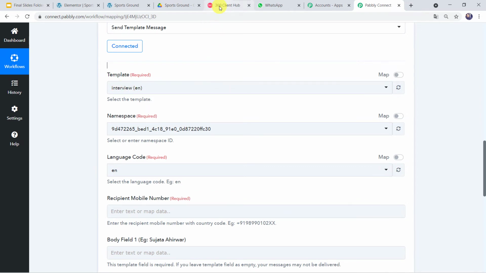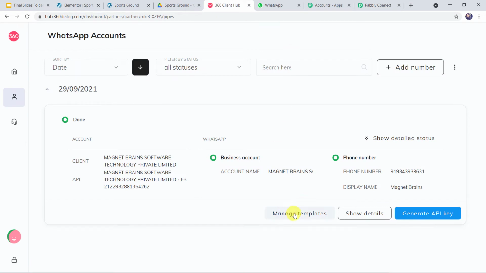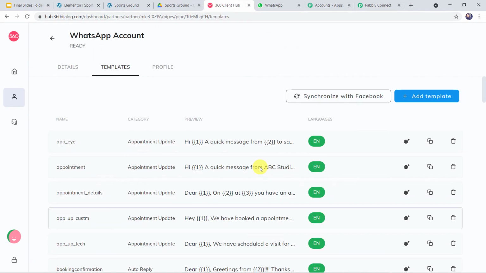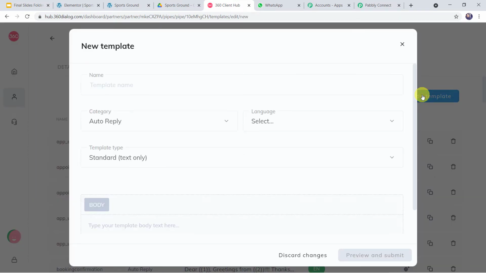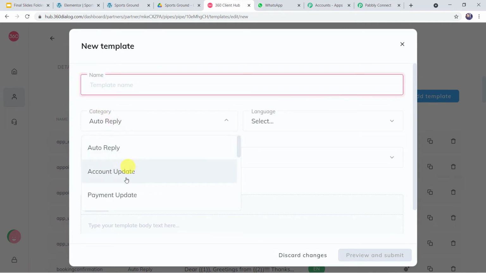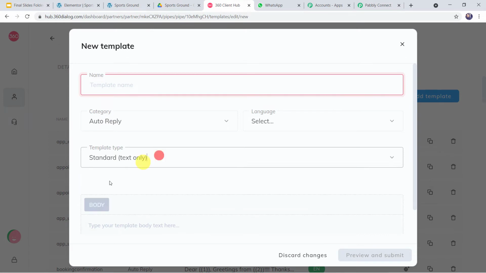So I'll just take you to the 360 dialog account, and here we can find the manage templates option. Click on this. Here you can find I have created several templates and got them approved. If you want to create a new template, come to this plus sign and click on add template. Here you can give the template name. From here you can select the category as per your requirement. Various categories are available. From here you can select the language of your choice. Here you can select the template type. And here you can give your template body text, or the message that you want to send on the WhatsApp number. Then click on preview and submit. Then it will go for approval, and once it is approved, you can use this template for sending messages on WhatsApp.